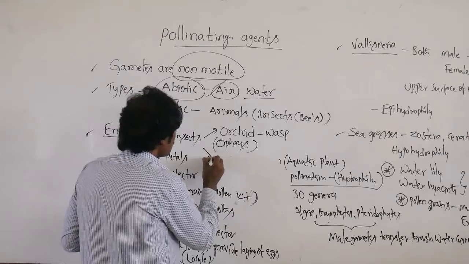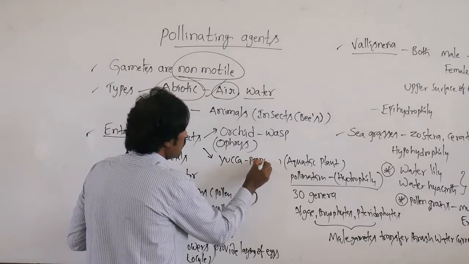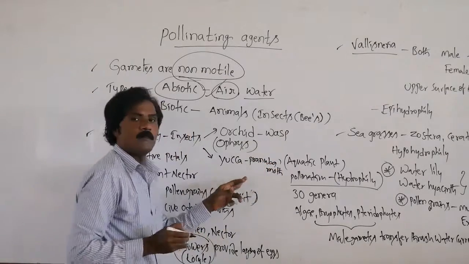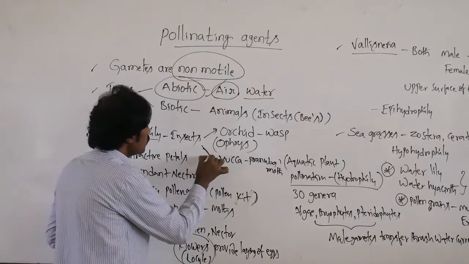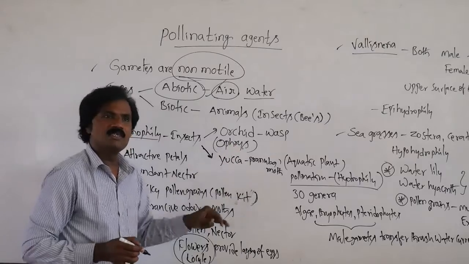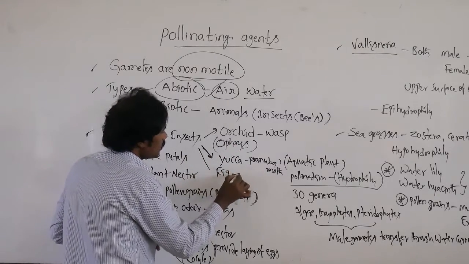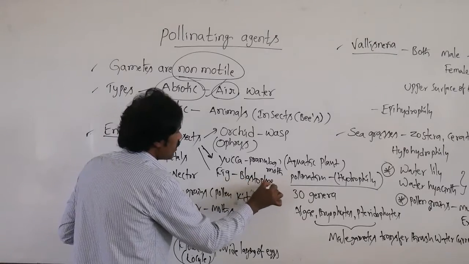Then the yucca plant, like the pronuba moth. Yucca plant, pronuba moth. Like this, the fig tree has Blastophaga.